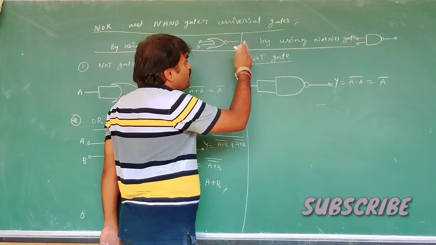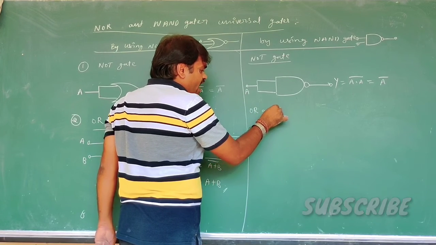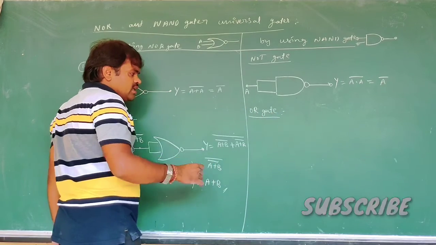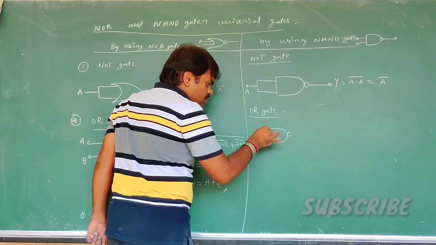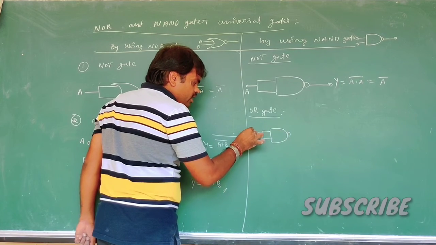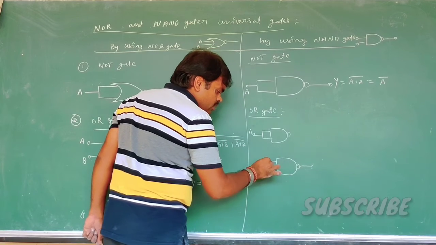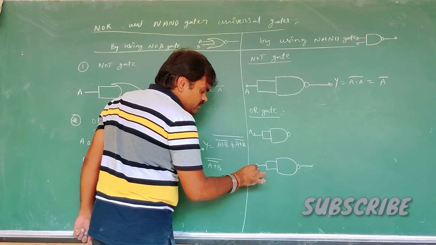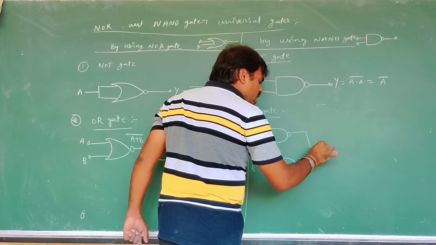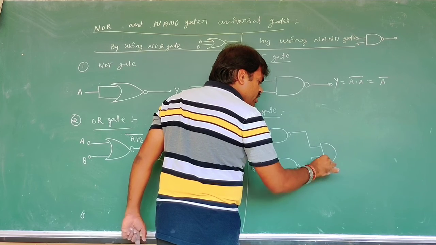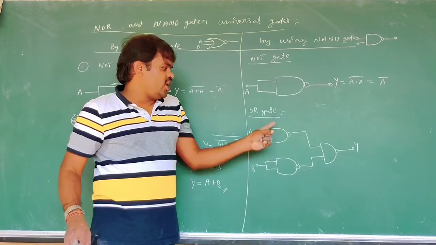Now, here the OR gate is constructed by using NAND gates. See, inputs A and B, each goes through a NAND gate used as a NOT gate, and these two are connected to another NAND gate.